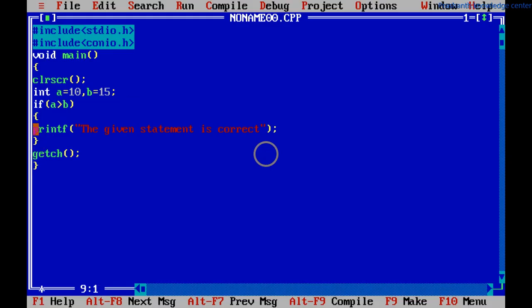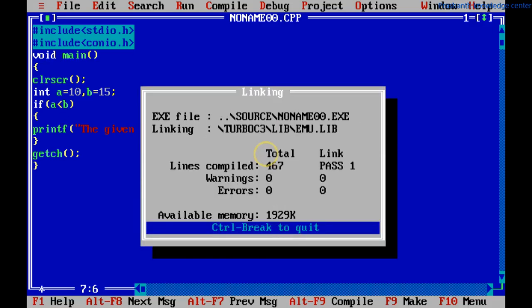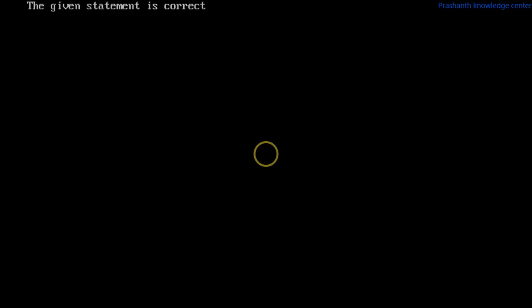Here I will change the statement: if A less than B. Here the condition will become true. A is less than B, which means 10 is less than 15. Now that is true, so it will go into the statement. Now we will run and see the program. See, the given statement is correct.